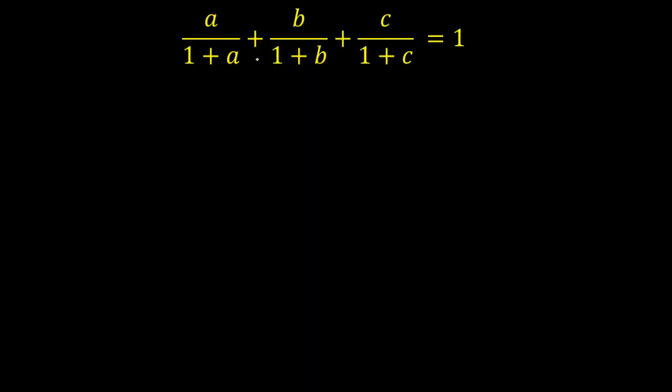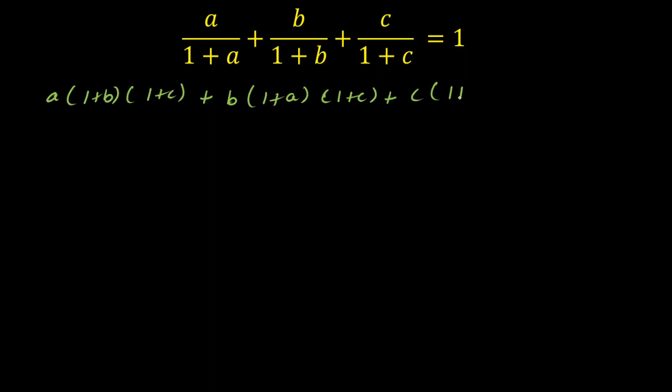So this is given. All I can do here is take the LCM. I'll get in the numerator a multiplied by 1 plus b multiplied by 1 plus c, plus b multiplied by these two terms, that is 1 plus a multiplied by 1 plus c, plus c multiplied by 1 plus a multiplied by 1 plus b, and the LCM is 1 plus a, 1 plus b, 1 plus c, and I'll cross multiply on the other side. I'll get this as 1 plus a multiplied by 1 plus b multiplied by 1 plus c.